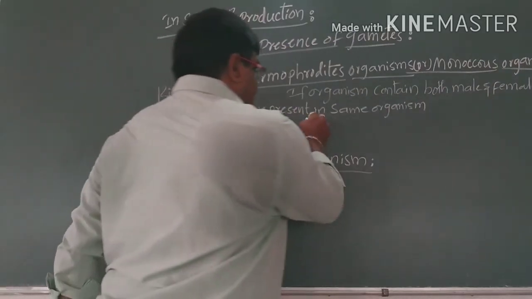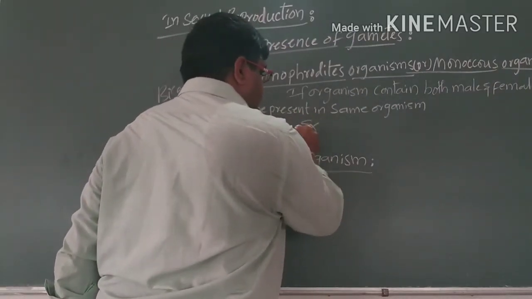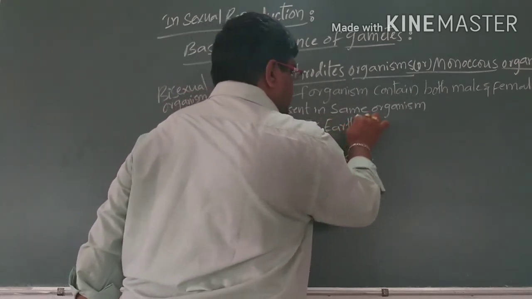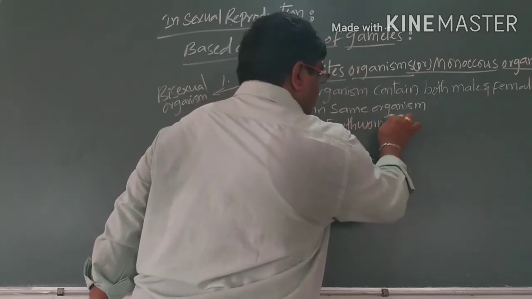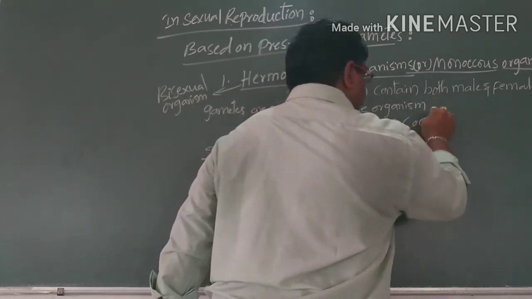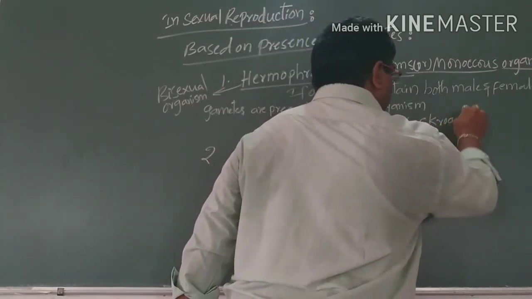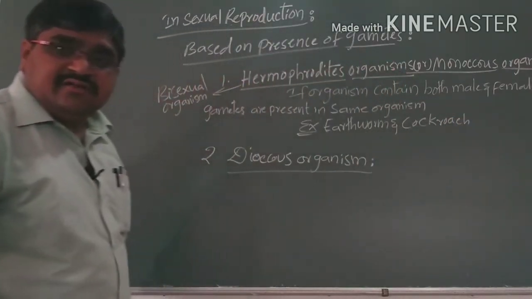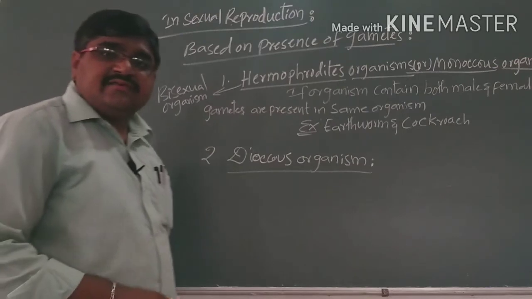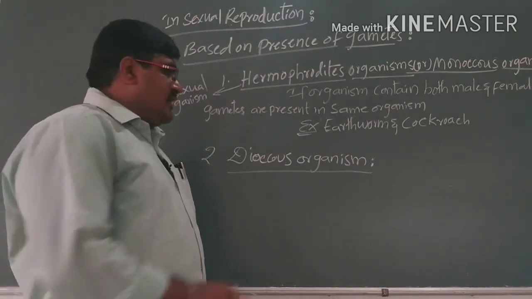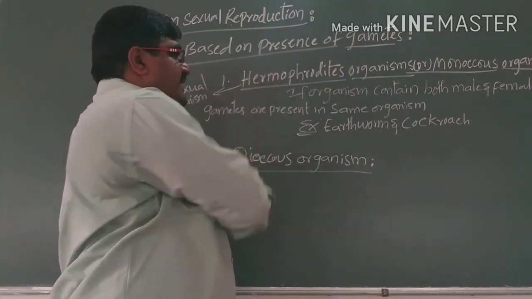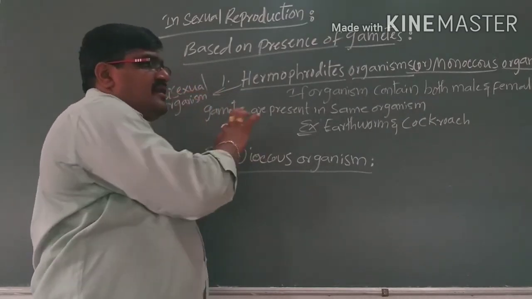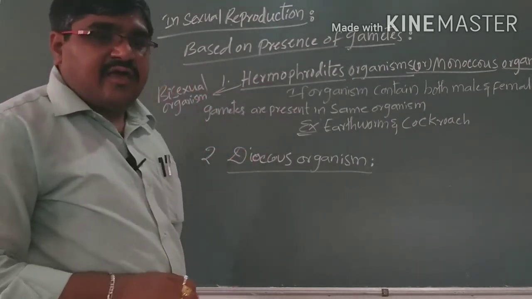Examples are earthworms and cockroaches, which have both male and female gametes in the same organism. We call them hermaphrodites, bisexual, or monoecious organisms.